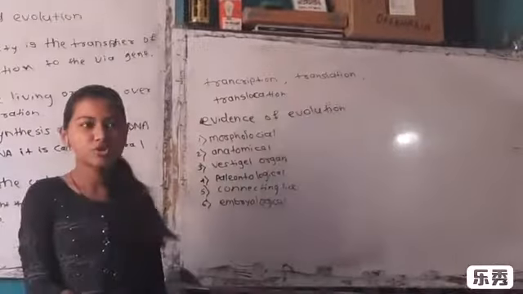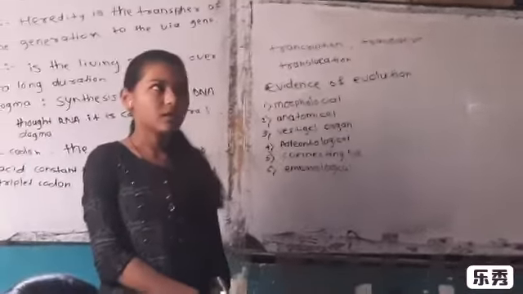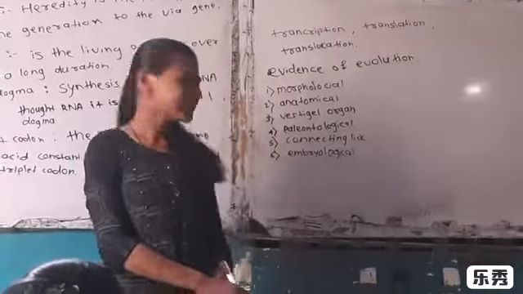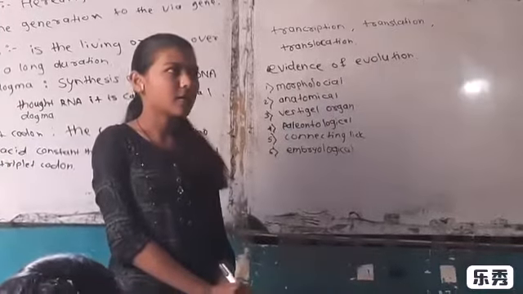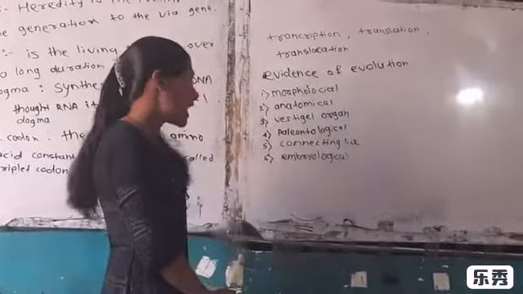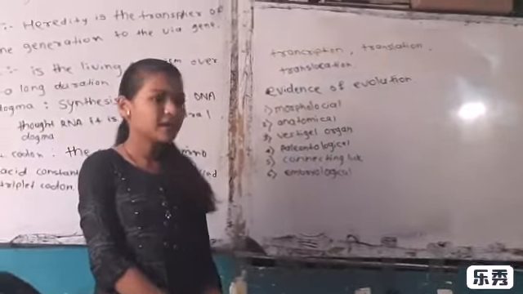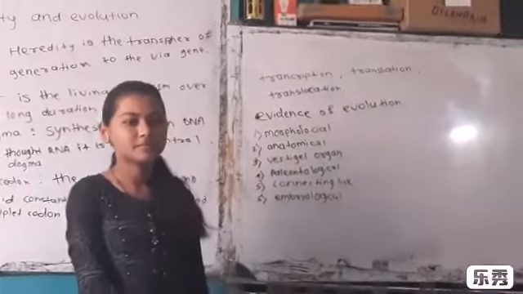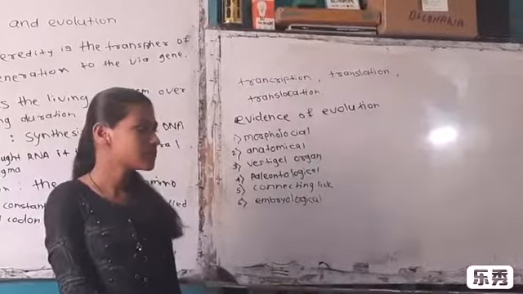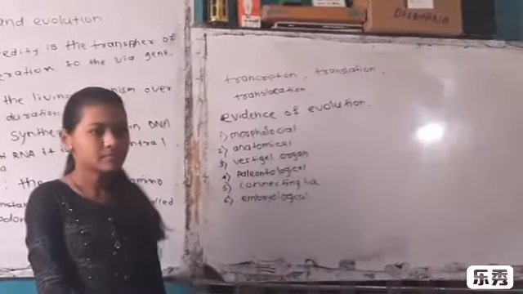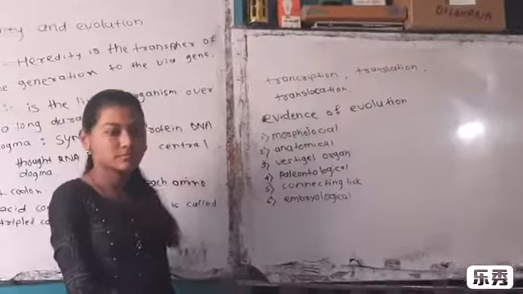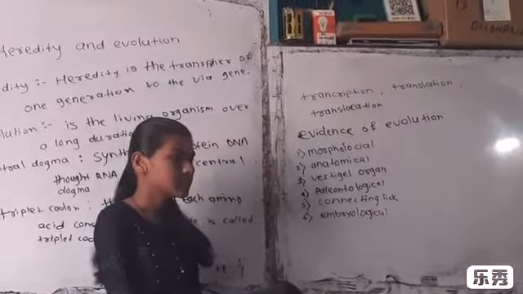May I ask you some questions? What is meant by central dogma? What is meant by carbon dating method? Tell in a short way. What is carbon dating? What is the use of carbon dating? Okay.